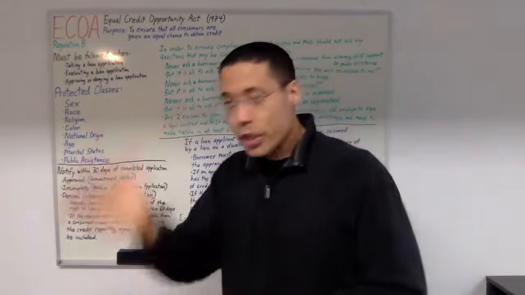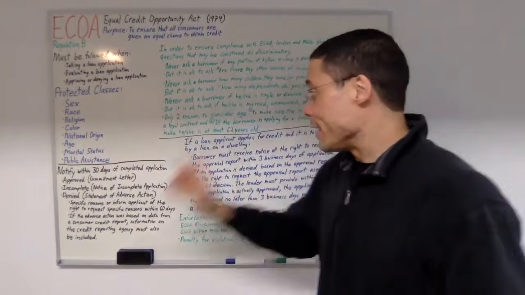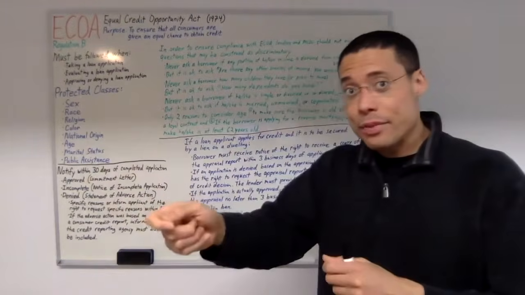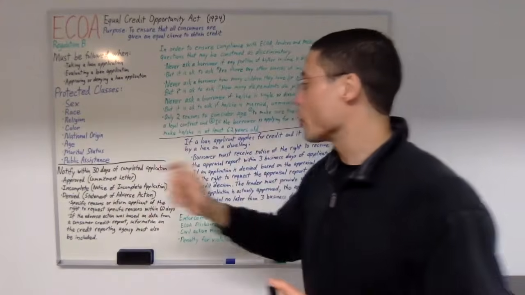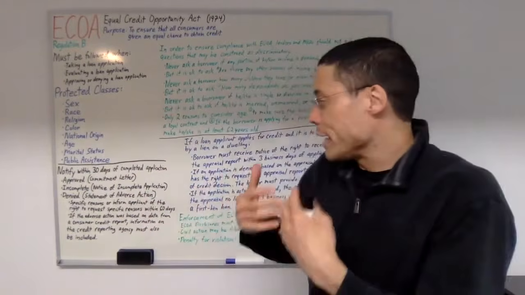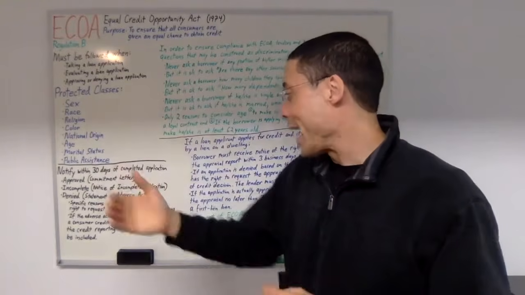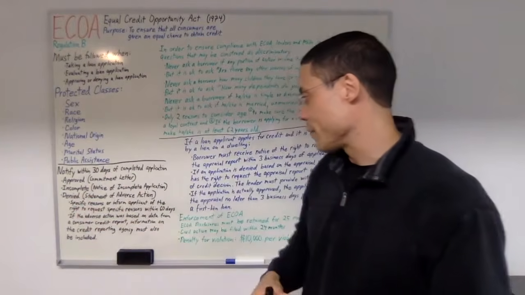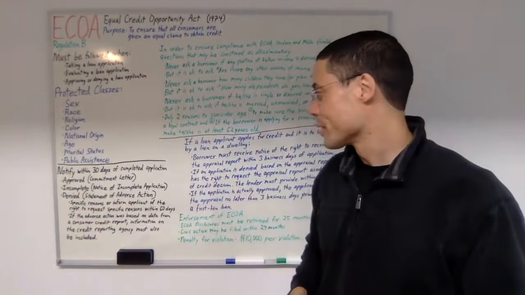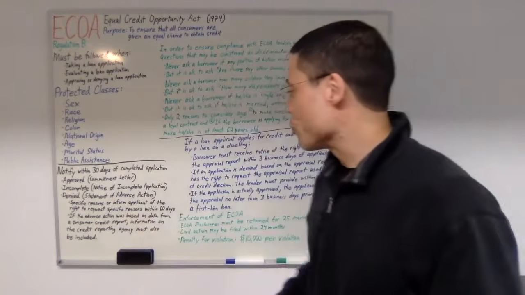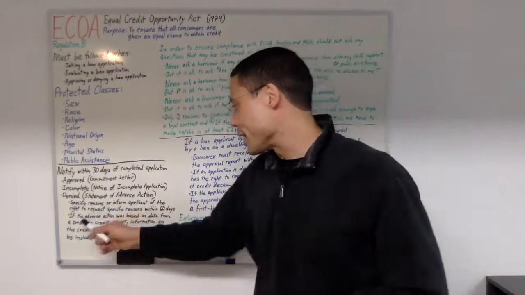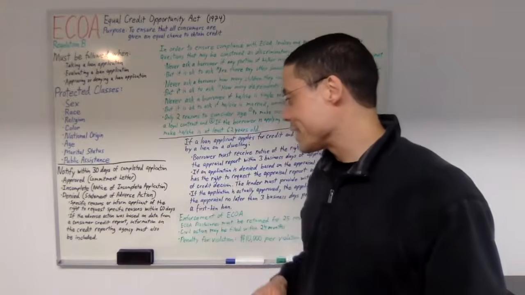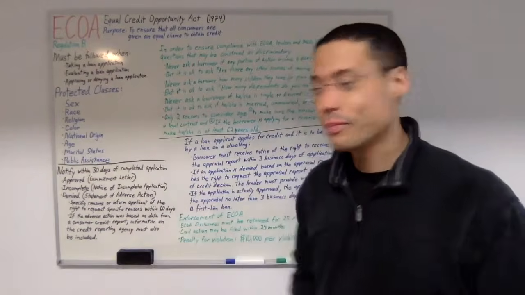So within 30 days of a completed application, if we deny the application, we must either give them the specific reasons for the denial, or we must give them a notice that they have 60 days to request the specific reasons for the denial. Now, if the adverse action was based on data from a consumer credit report, information on the credit reporting agency must also be included, right?